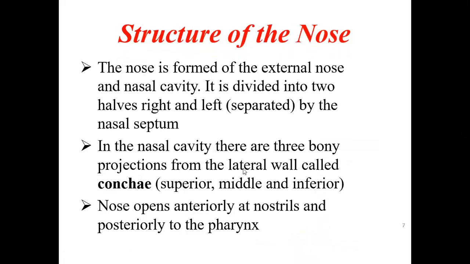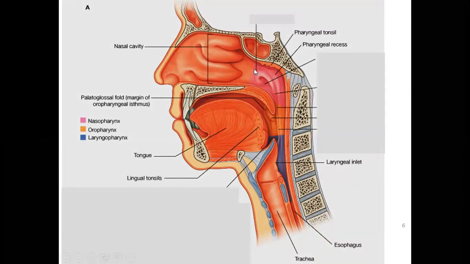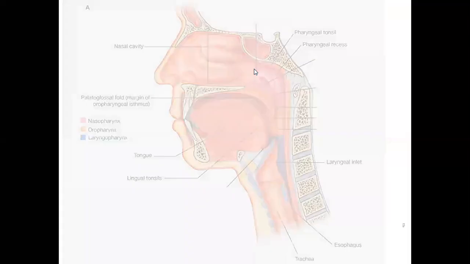The nose opens anteriorly at the nostrils and posteriorly to the pharynx. As you can see here, anteriorly these are called nostrils where it opens, and posteriorly it opens into the pharynx. This whole thing is called the pharynx here. So here will be the connection between the nose and the pharynx, an opening called the nasopharyngeal isthmus.